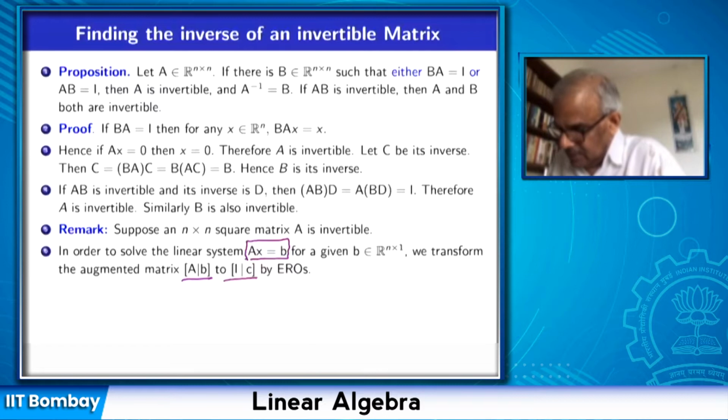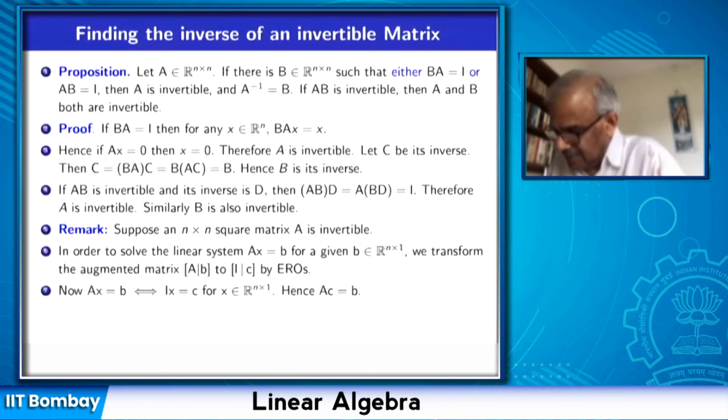So therefore, Ax equal to B if and only if Ix equal to C, because the system of linear equations given by this augmented matrix [I | C] has the same solution as the original system of linear equations. Applying elementary row operations does not change the set of solutions, but it changes the set of linear equations.